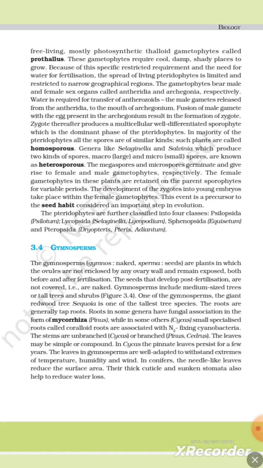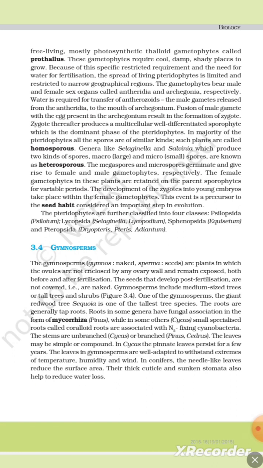Figure 3.4. One of the gymnosperms, the giant redwood tree Sequoia, is one of the tallest tree species. The roots are generally taproots. Roots in some genera have fungal association in the form of mycorrhiza, as in Pinus, while in some others, small specialized roots called coralloid roots are associated with nitrogen-fixing cyanobacteria, as in Cycas. The stems are unbranched in Cycas or branched in Pinus and Cedrus. The leaves may be simple or compound. In Cycas, the pinnate leaves persist for a few years.